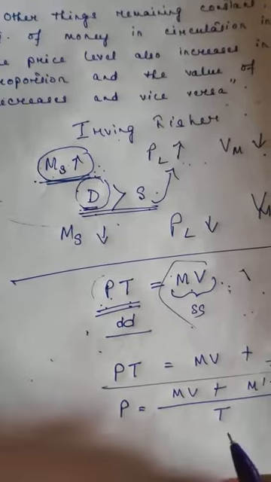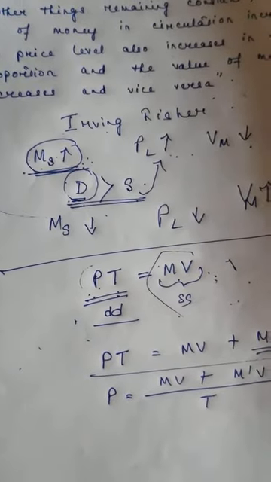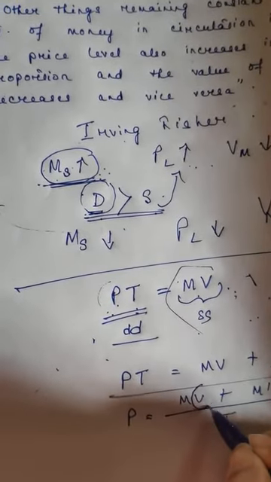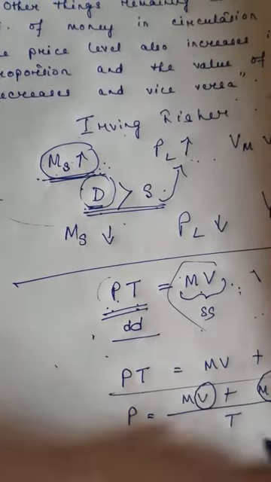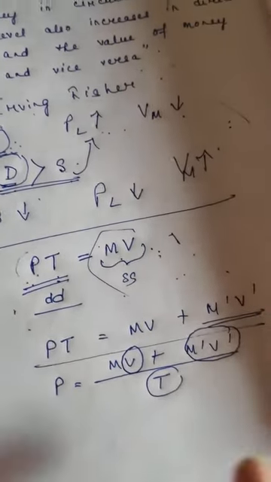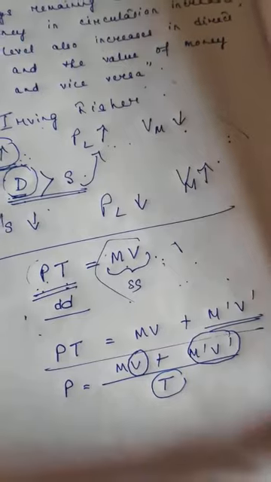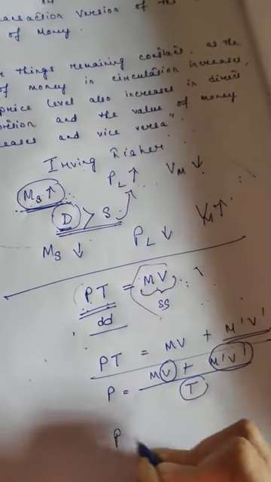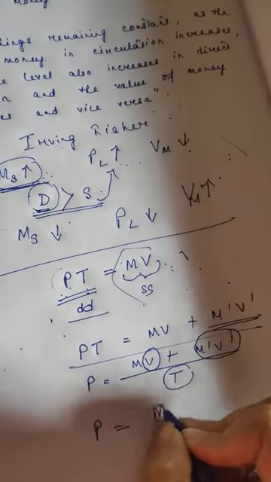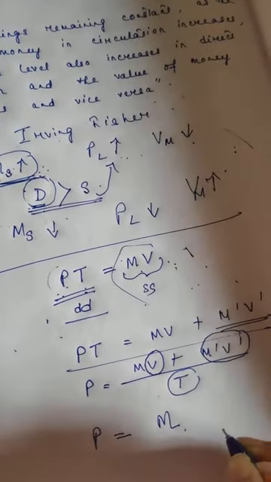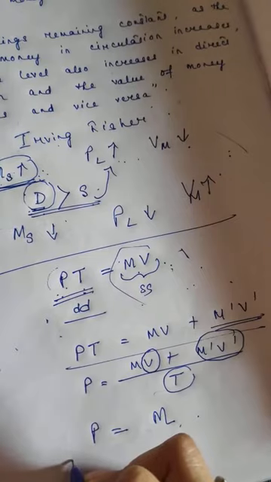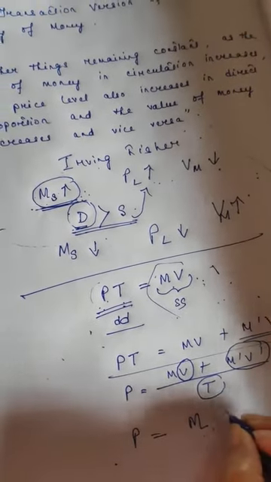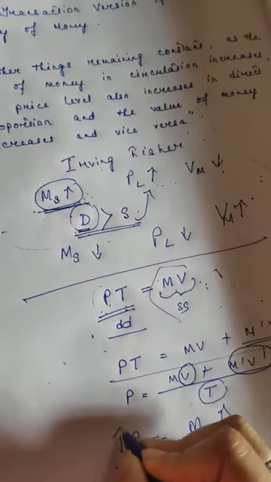You will get those assumptions in the PDF. From those assumptions, it is seen that V, M dash, V dash and T are taken as constant by Irving Fisher. If these become constant, then there exists a direct relationship between P and M. What is M? M is money supply, and P is price level. So if money supply increases, then price level will increase.